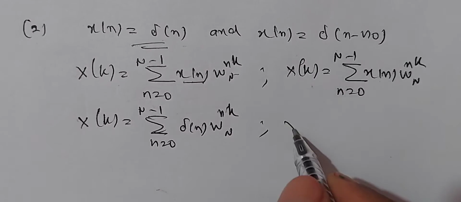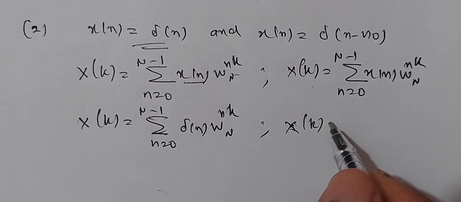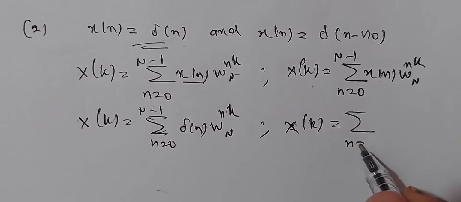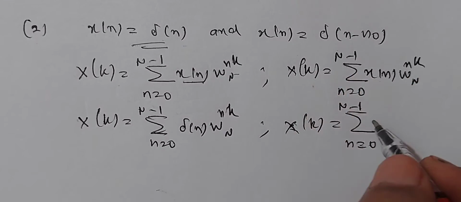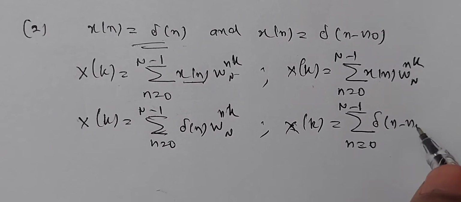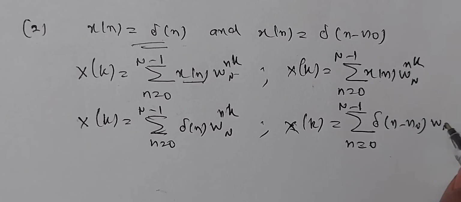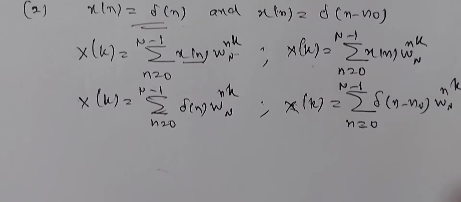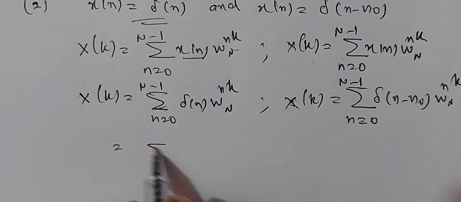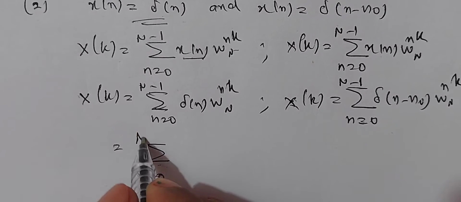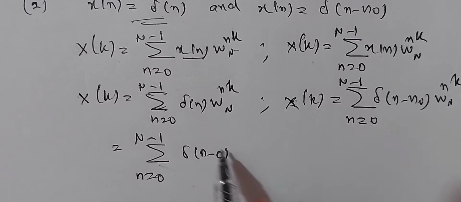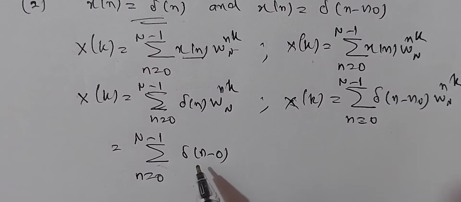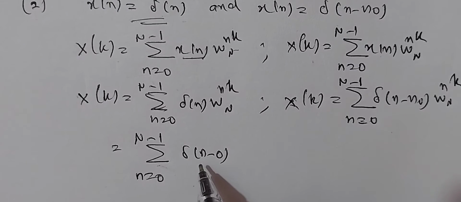Here X of k equals sigma n equal to 0 to N minus 1, x of n is delta of n minus n naught, delta of n minus n naught into W_N^nk. Now these equations can be written as sigma n equal to 0 to N minus 1, delta of n can be written as n minus 0. N minus 0 is n itself, because usually delta appears in the form of delta of n minus k. Here k is 0.